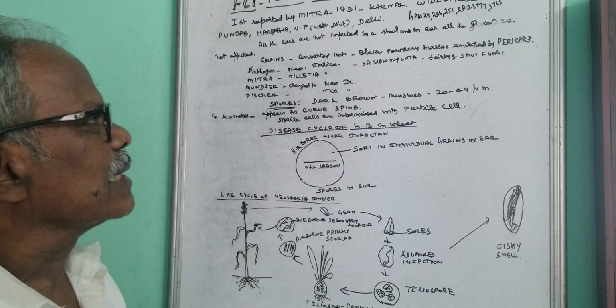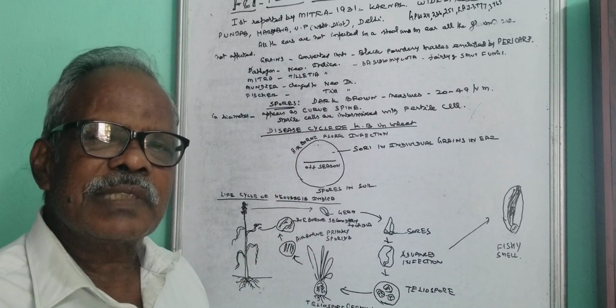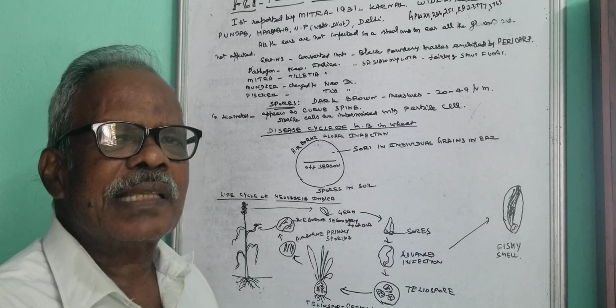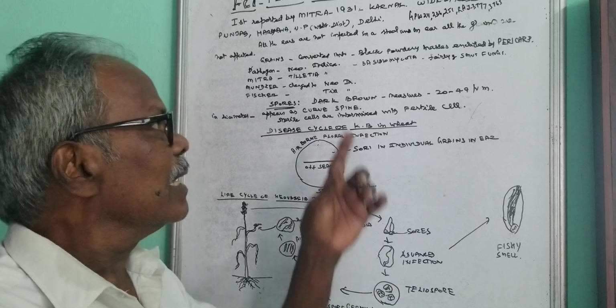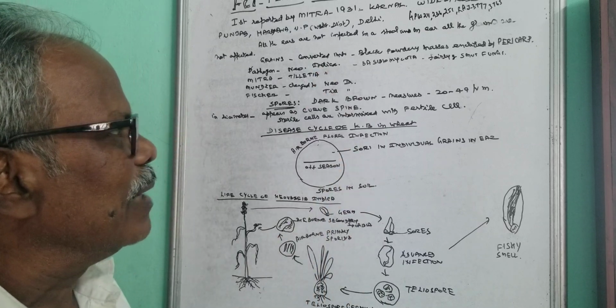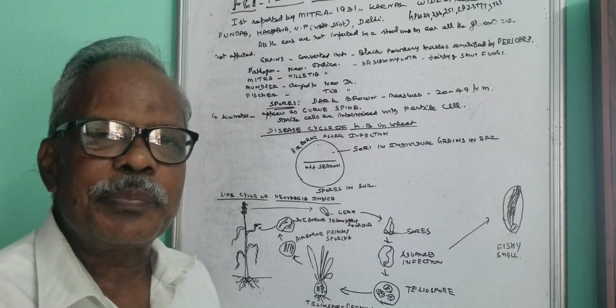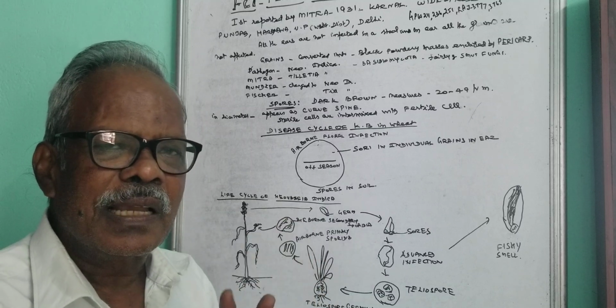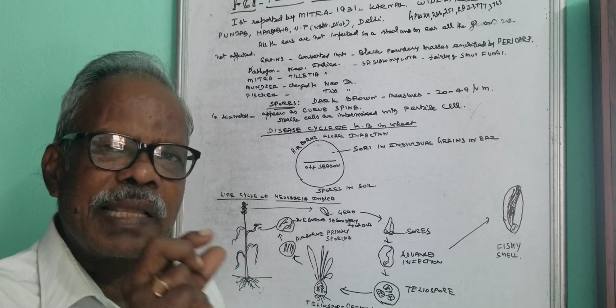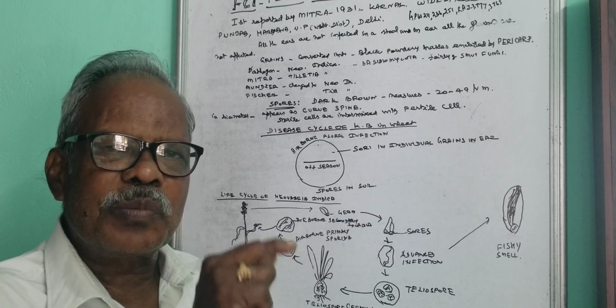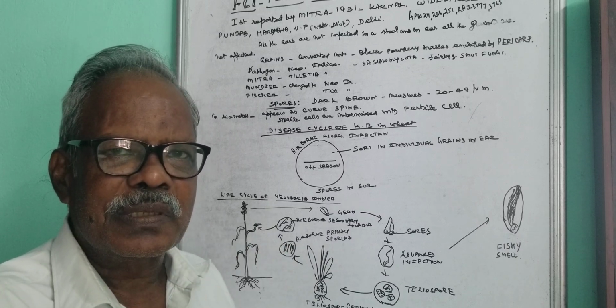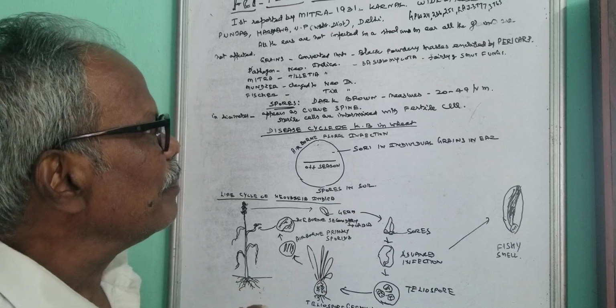The grains are affected by black powdery masses enclosed by the pericarp. Pericarp is the outer layer surrounding the grain; the endosperm is surrounded by the pericarp.